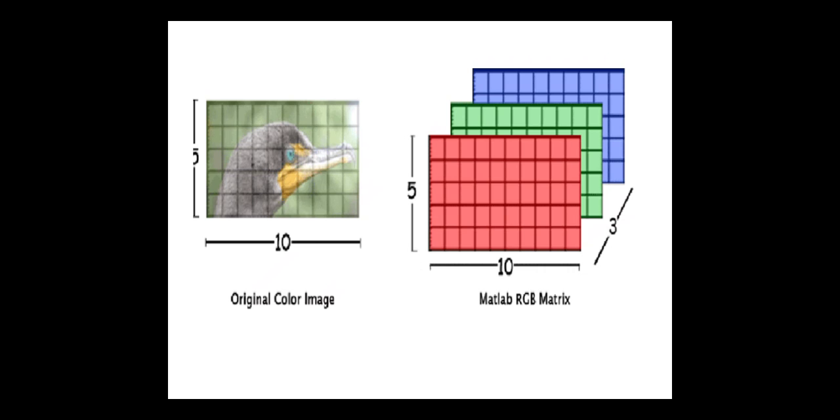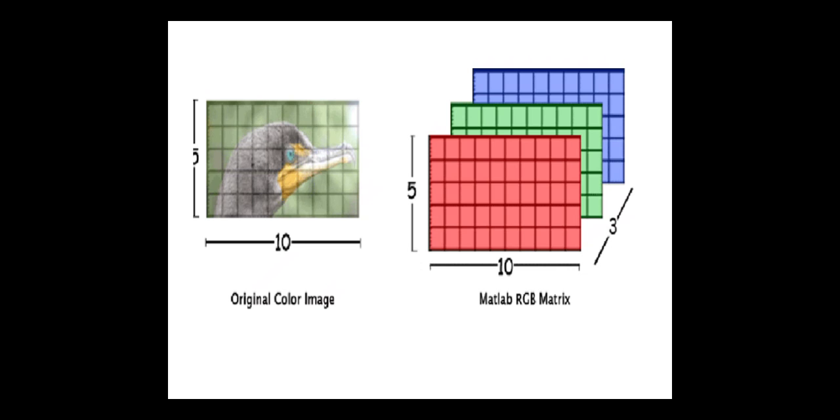right-hand side. When we represent a grayscale image, it is generally represented with two dimensions, that is 28 by 28. That means there are 28 rows and 28 columns, and that many pixels are present in that image.